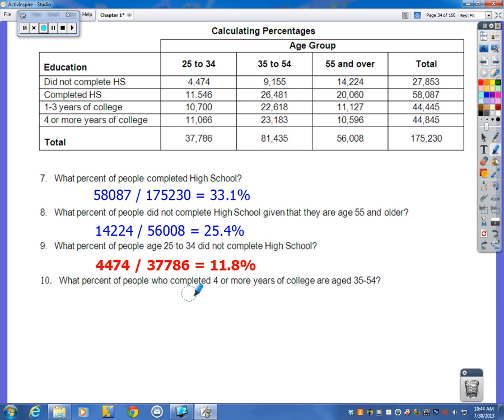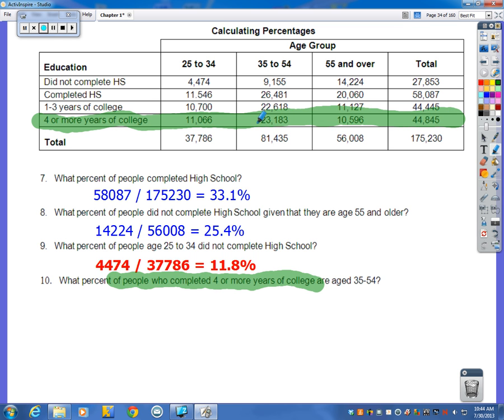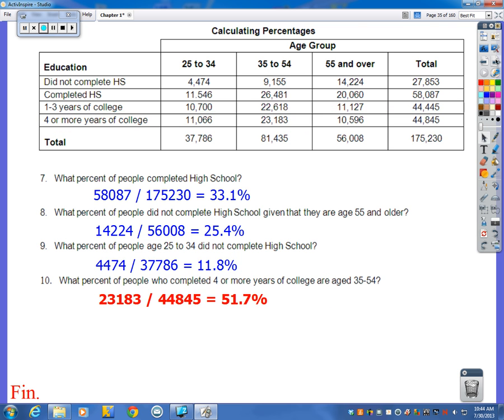And what percent of people who completed 4 or more years of college? So here, again, we're doing a conditional distribution, but now instead of focusing on an age group, we're saying let's focus on a specific educational level. So out of all these people that have completed 4 or more years of college, what percent of them are age 35 to 54? Well, that would be our 23,183 out of our 44,845.